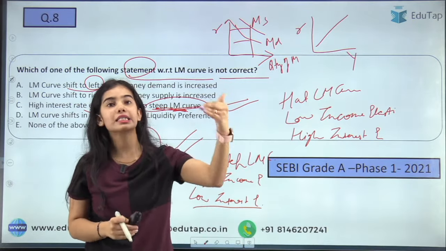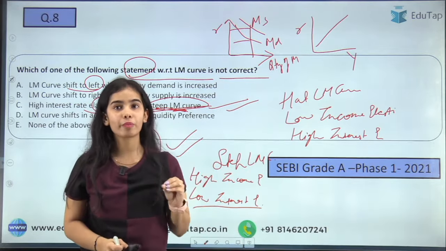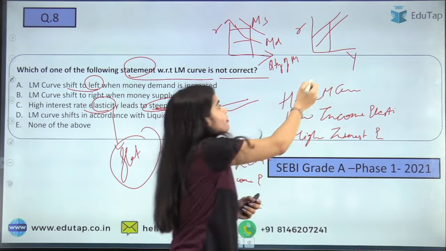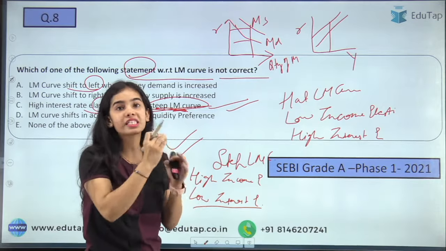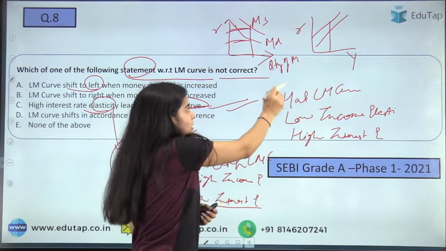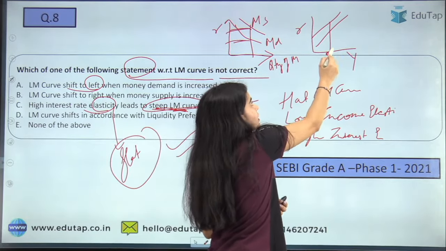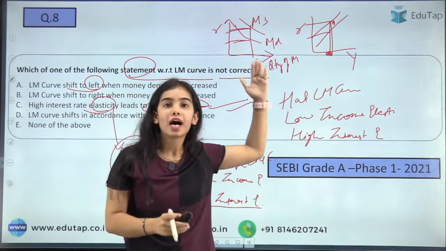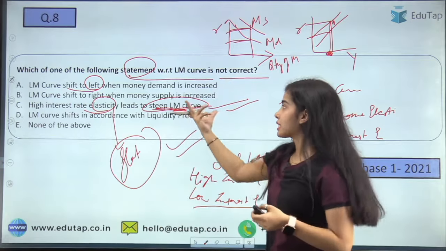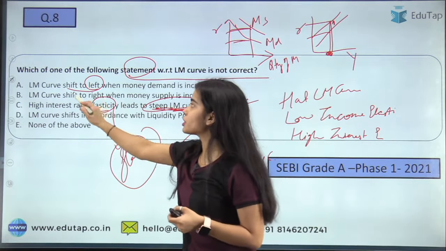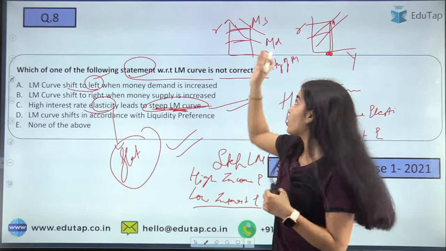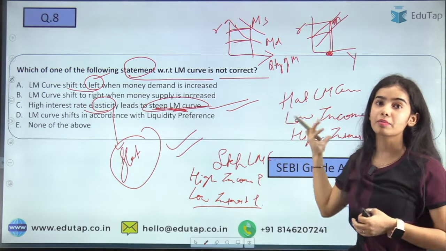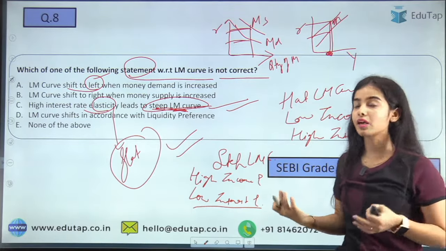Let's say money demand is increasing not because of the income per se, but at constant income. When the money demand increases at constant income, the rate of interest is increasing. So at the same income, the rate of interest is increasing. That means the LM curve is shifting upwards. So this statement is correct: the LM curve will shift leftwards or upwards if there is an increase in money demand without the income involved.